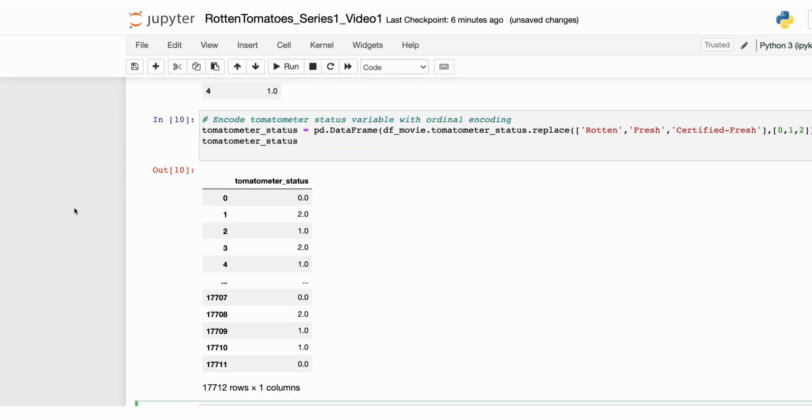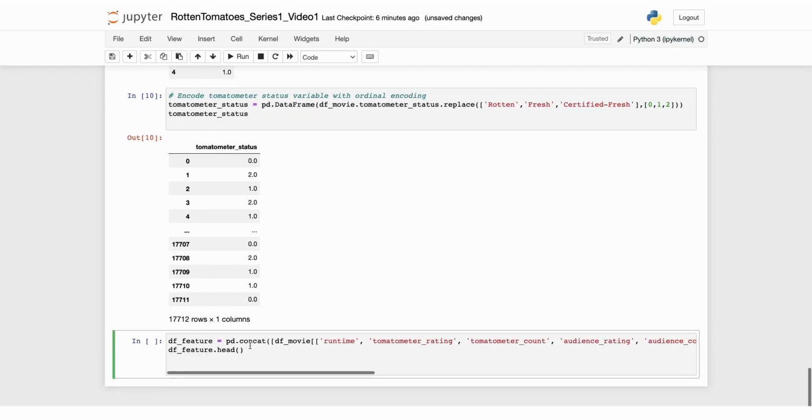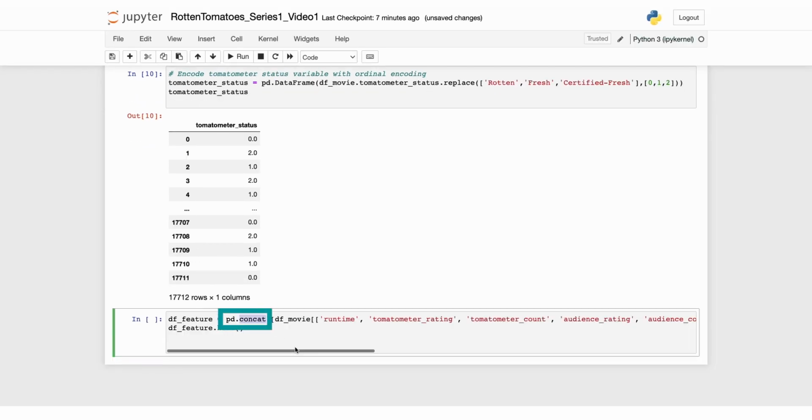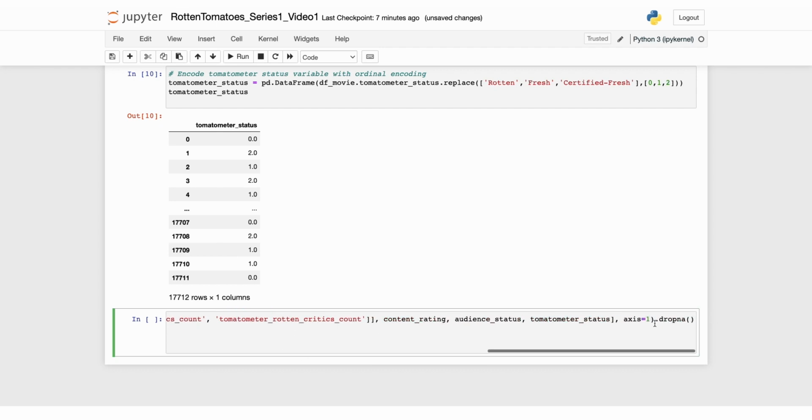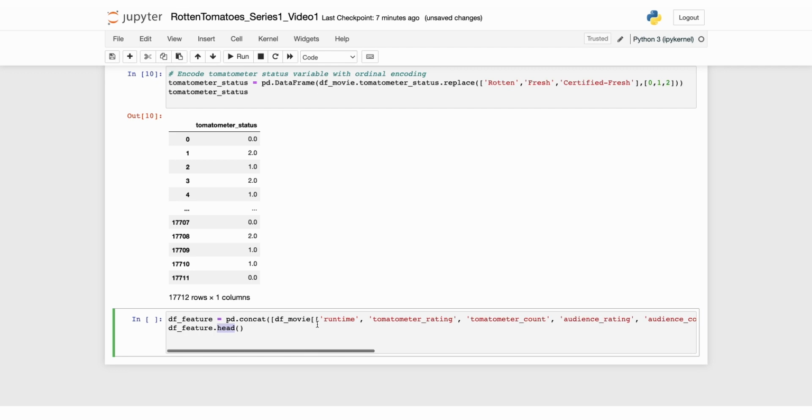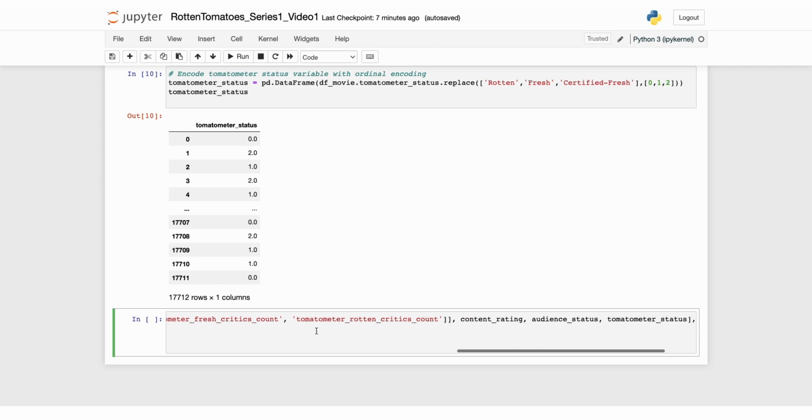Having converted the necessary variables, we can now combine them with the remaining numerical features to create our final data frame. We'll use the pd.concat method from pandas, and we will remove any rows with missing values in any columns by using the dropna method. And then we'll use the head method to check the data frame that we created. And here's the code. And here's the output.